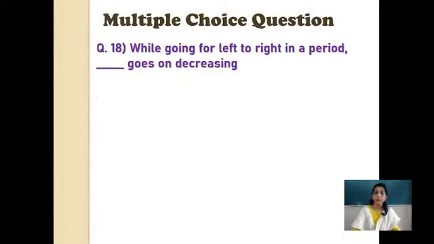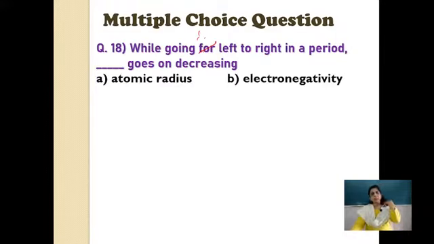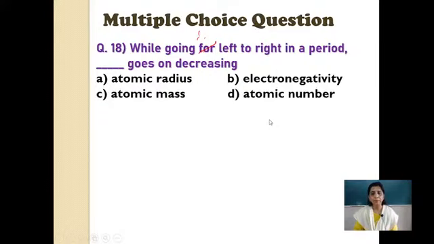While going from left to right in a period, dash goes on decreasing. Now the same statement, लेकिन क्या decrease हो रहा है वो हमें ढूंढना है. Let us go with the options. Atomic radius, electronegativity, atomic mass, atomic number.